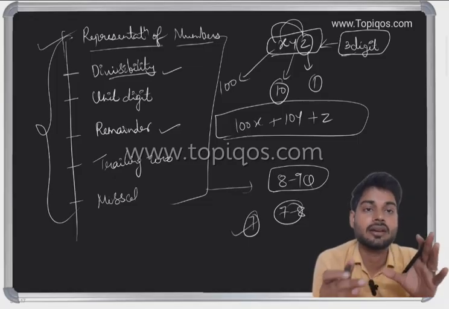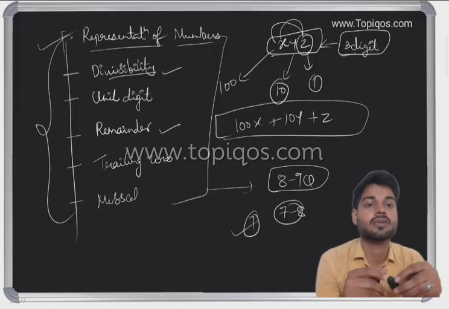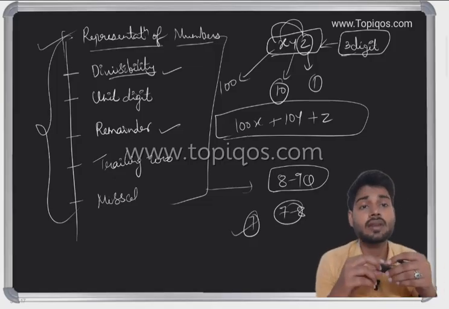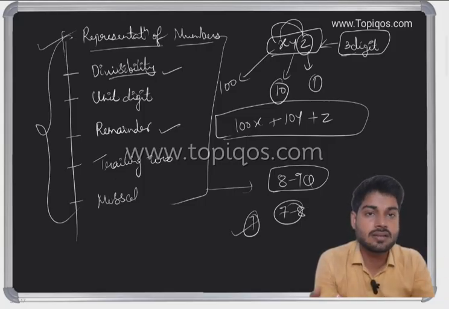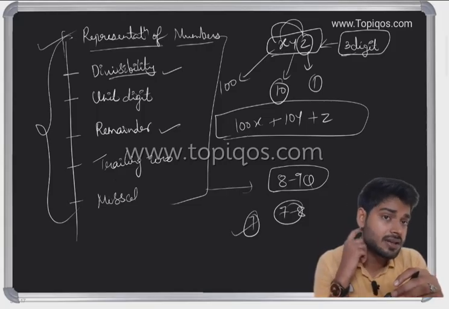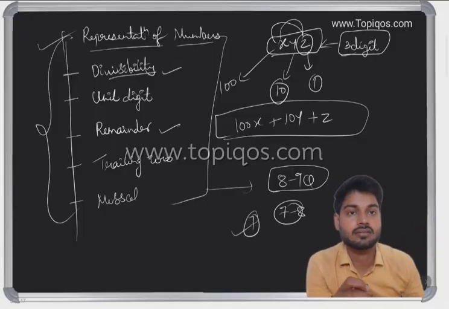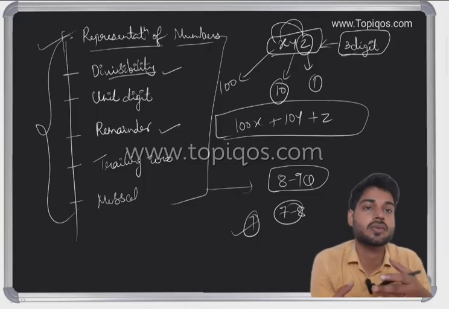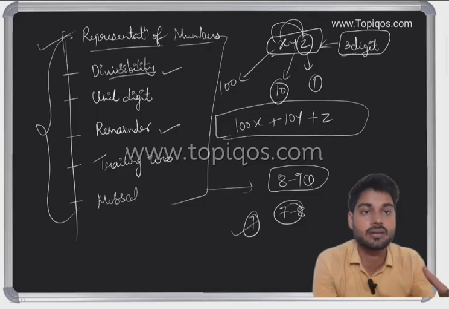Each question carries 2.5 marks, so 7 questions gives you a good score, around 15 to 17.5 marks. If you're getting 15, then your work has been done for the number system. But the questions are tricky, so you have to practice a lot. We have seen that from 2019 to 2026 the number of number system questions has increased a lot.